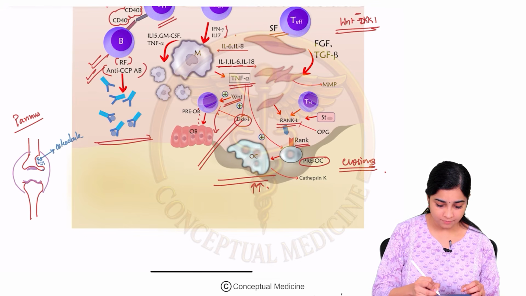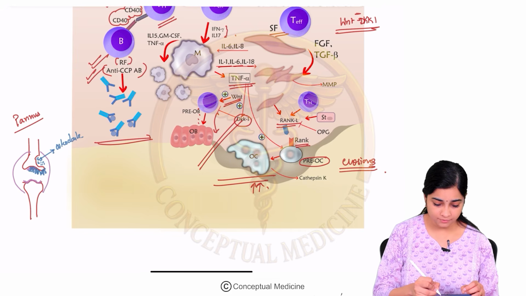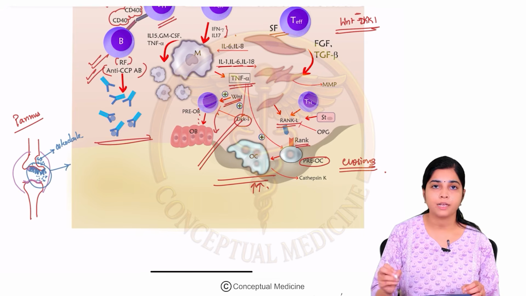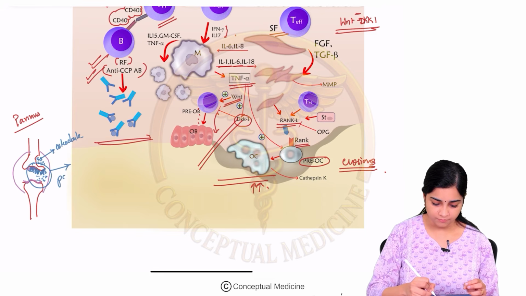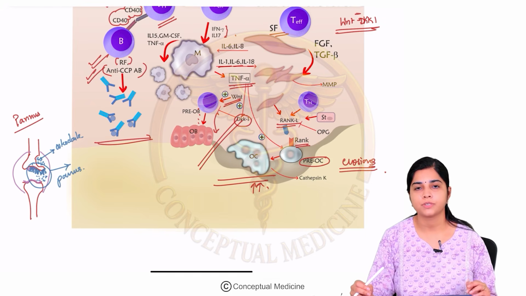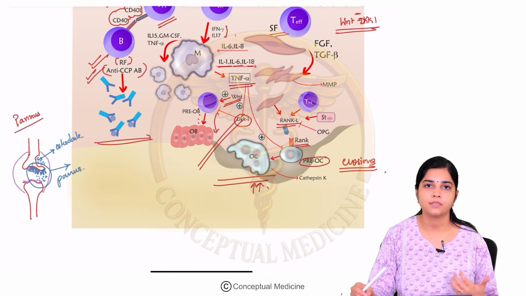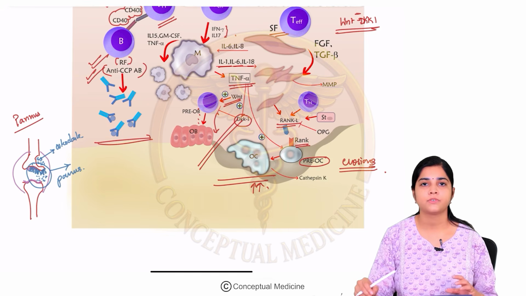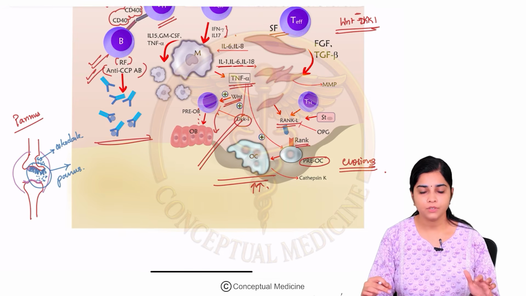At the same time, there is a synovial hypertrophy. So the synovial membrane is going to get hypertrophied with a lot of inflammatory cells. And this particular synovial hypertrophy with inflammatory cells is what we call the pannus. So ultimately, this entire inflammatory process results in pannus formation, it results in bone erosion and cartilage destruction. Alright, and this is what is responsible for the various symptoms of rheumatoid arthritis. Okay, so this is clear.